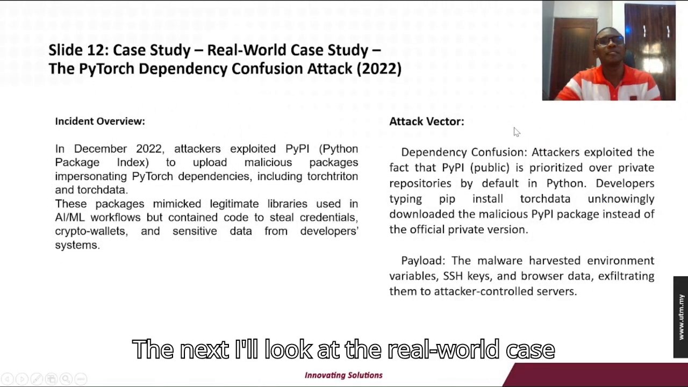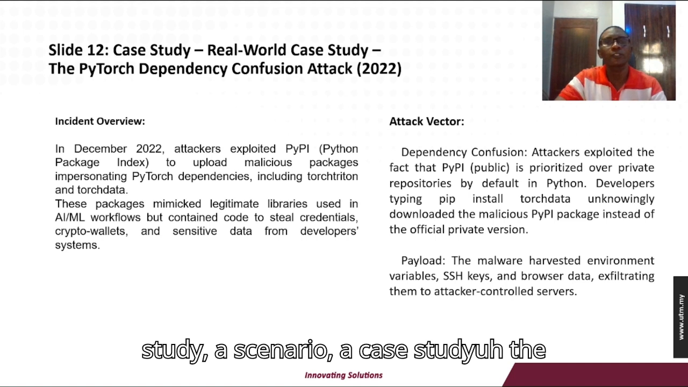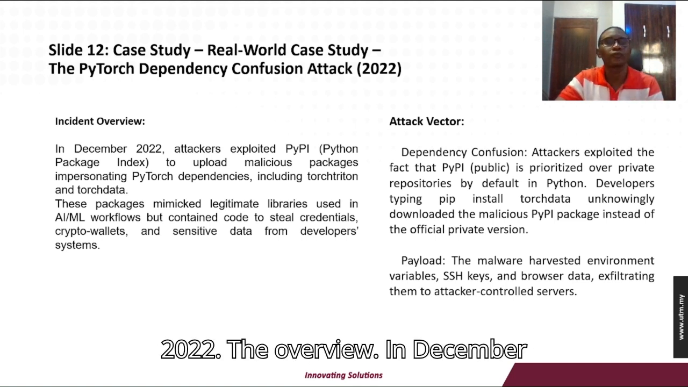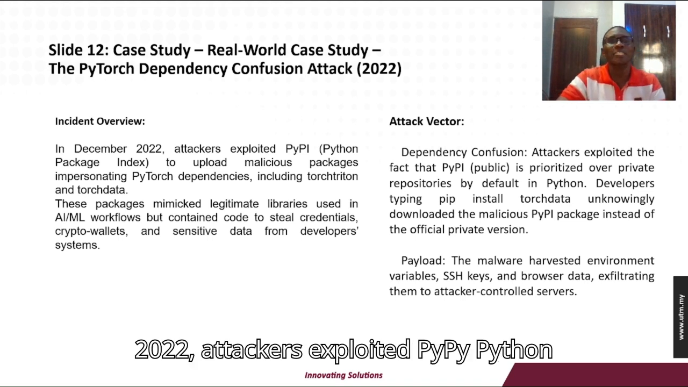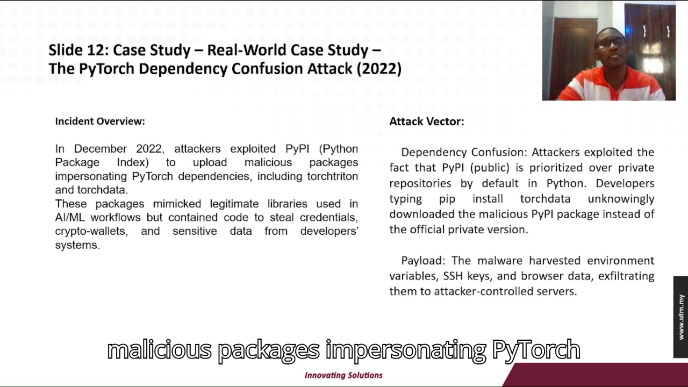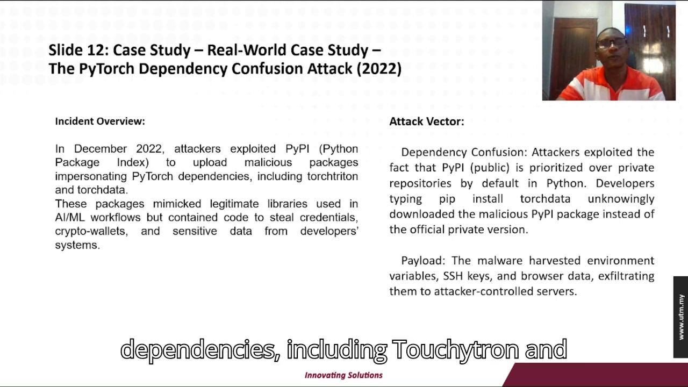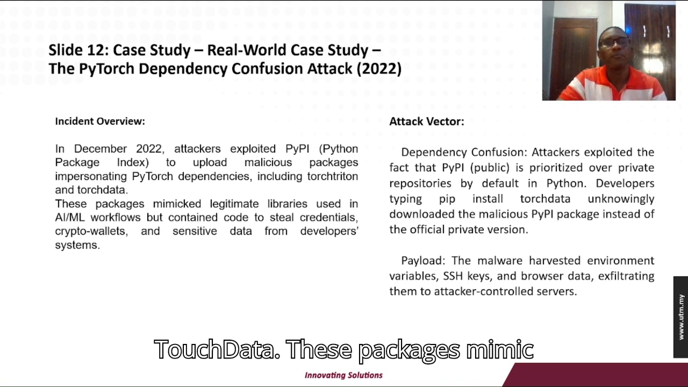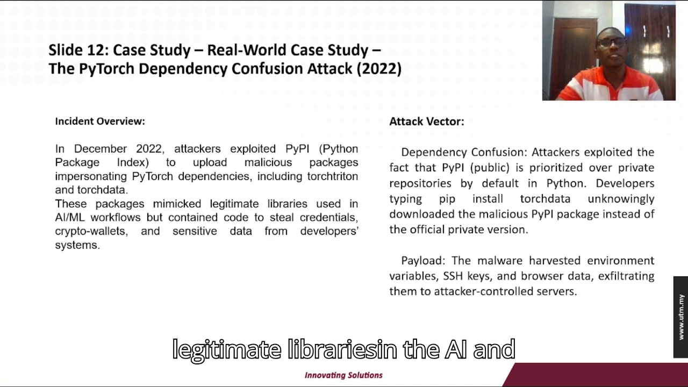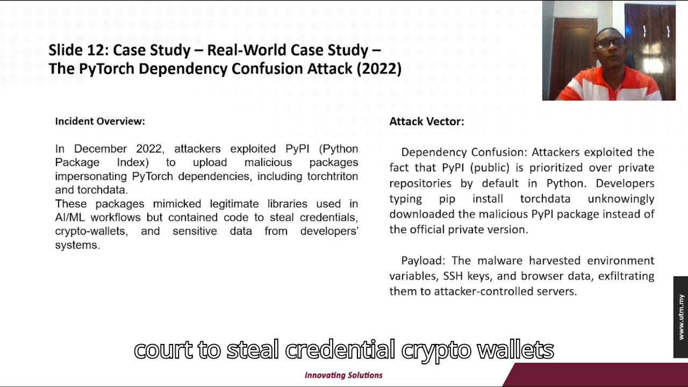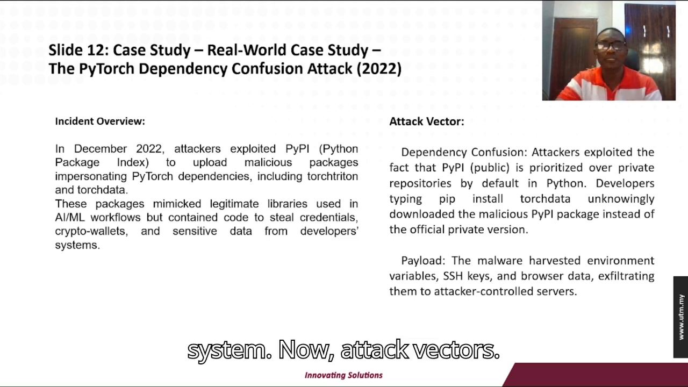The next, let's look at a real-world case study: the PyTorch dependency confusion attack of 2022. The overview. In December 2022, attackers exploited the Python Package Index to upload malicious packages impersonating PyTorch dependencies, including torchtriton and torchdata. These packages mimic legitimate libraries in the AI and machine learning workflow, but contain code to steal credentials, crypto wallets, and sensitive data from developer systems.